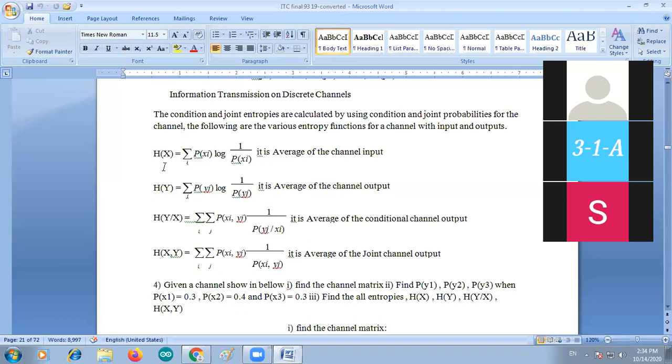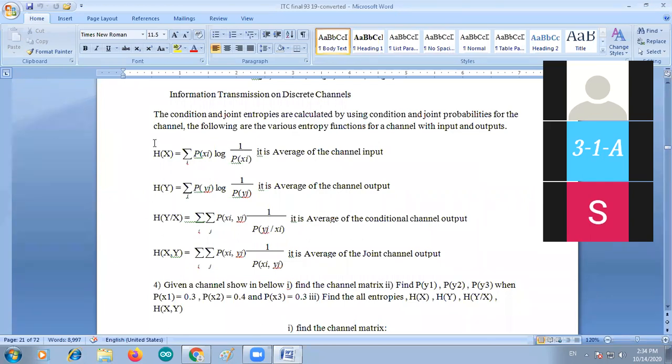The input entropy is calculated as an average, and the output is also calculated as an average. Please note down: the conditional and joint entropies are calculated by using conditional and joint probabilities. The following are the various entropy functions for a channel with inputs and outputs.